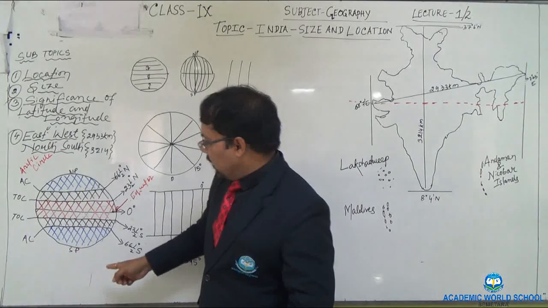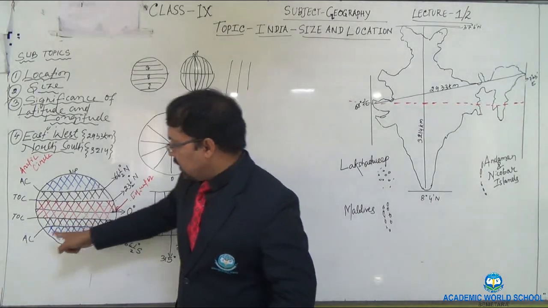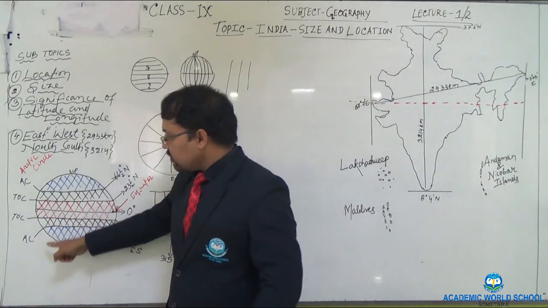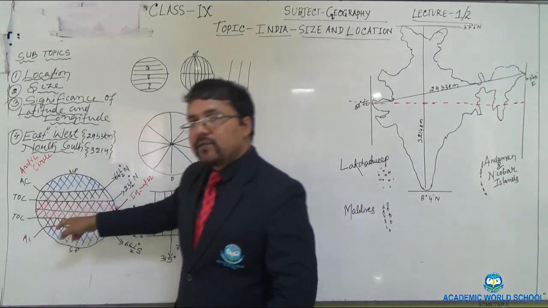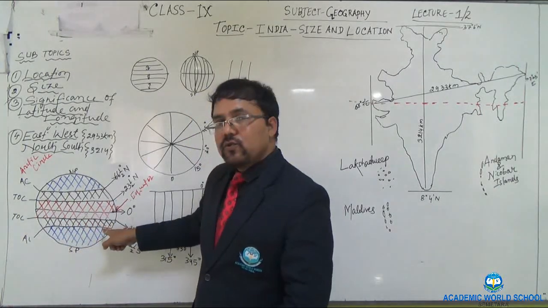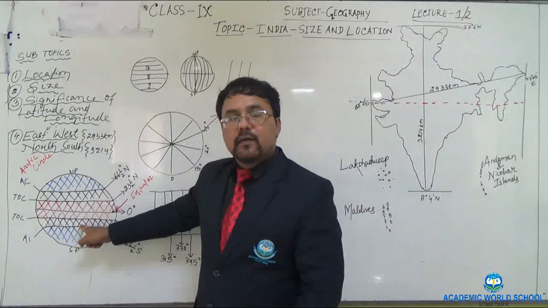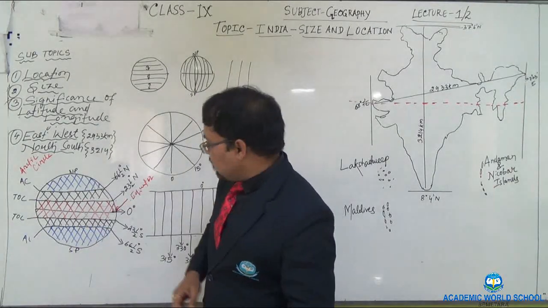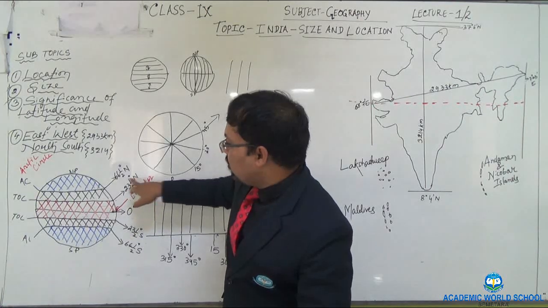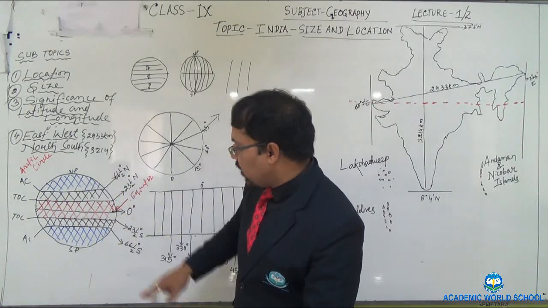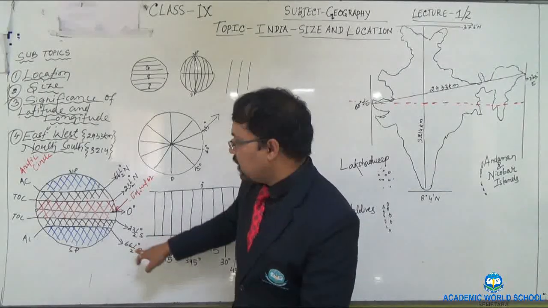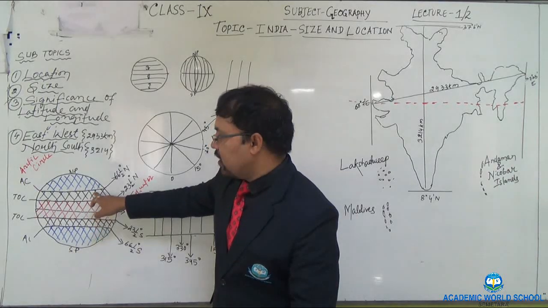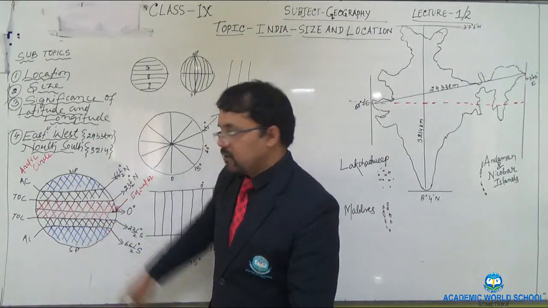In the same way, the black cross area between the Antarctic Circle and the Tropic of Capricorn is also a subtropical area or temperate zone. So we have two temperate zones: one from 23.5 degree north to 66.5 degree north, and another from 23.5 degree south to 66.5 degree south. This is the temperate region, or subtropical region.